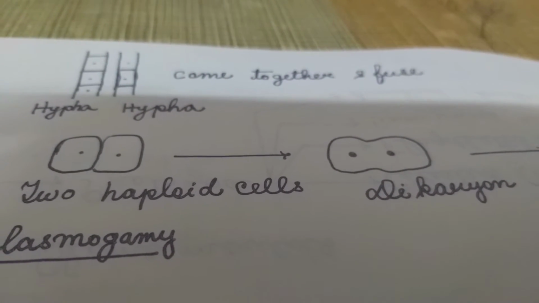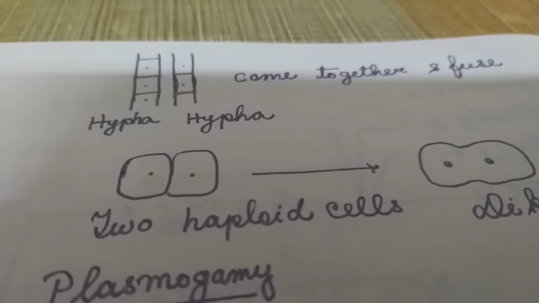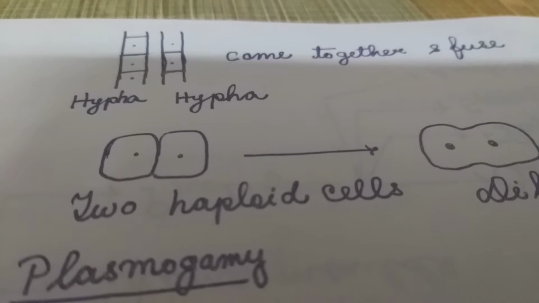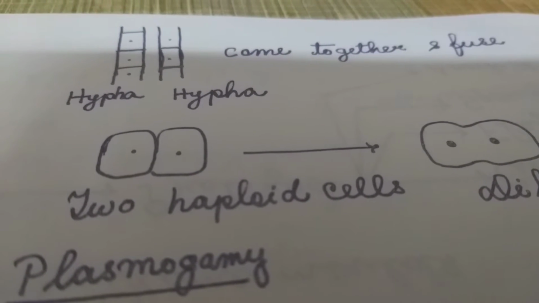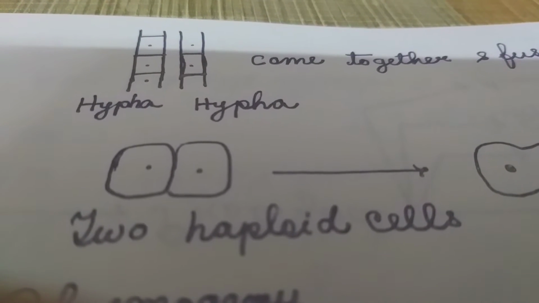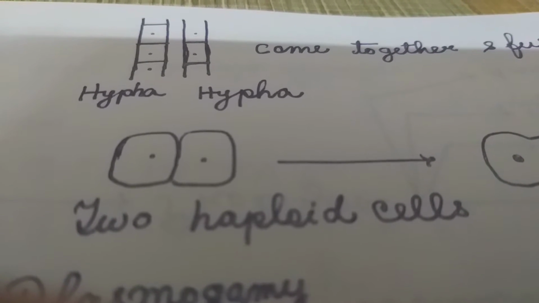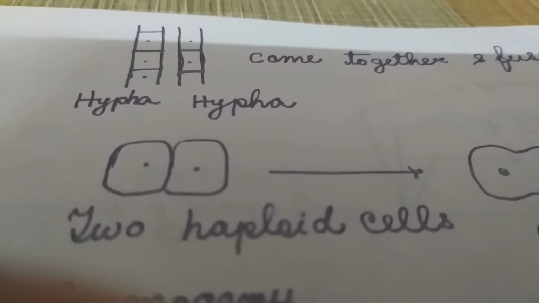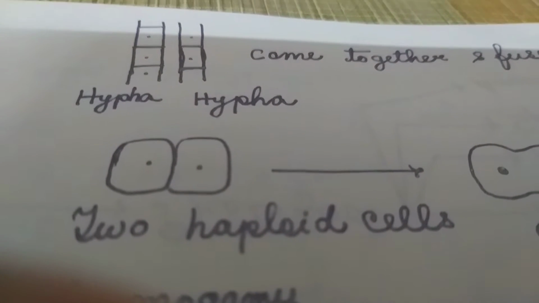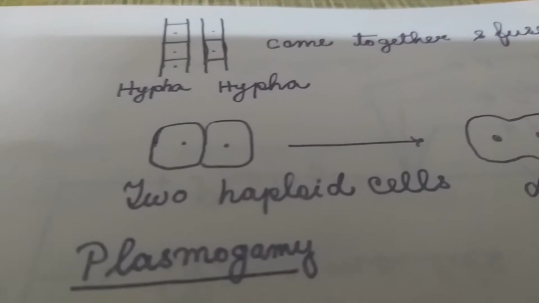This is sexual reproduction in fungi. Two hyphae of different genotype come together and fuse. Genotype means genetic composition. These two hyphae are of different genotypes or genetic composition. That means one hypha is considered male, other is considered female. They come together, at the point of contact they fuse.